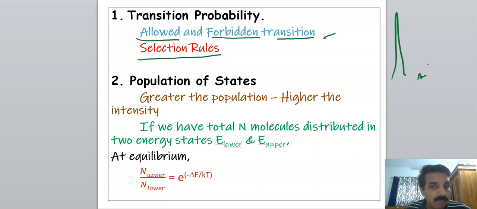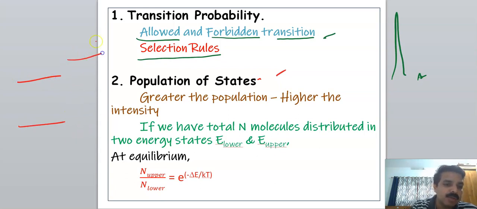Higher the probability of transition, higher intensity lines will be obtained. Next is population of state. For two transitions of equal probability, if one level is highly populated, with more molecules in that state, and the other has fewer molecules, then of course the intensity will be higher for the more populated one.